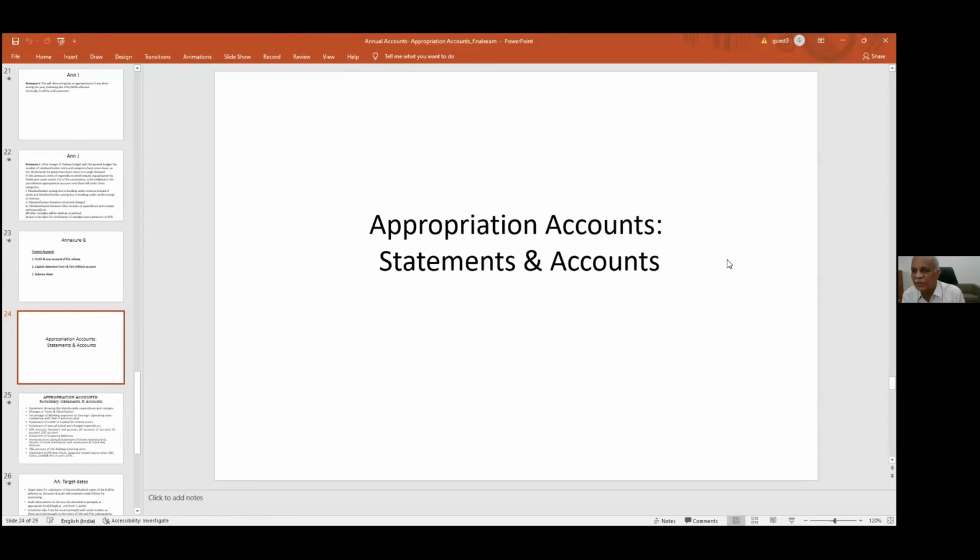That cannot happen. That is why always we insist that the gross expenditure, because gross expenditure only it is voted by parliament. Net, that means credit recovery जो भी होगा, that is not voted by parliament.